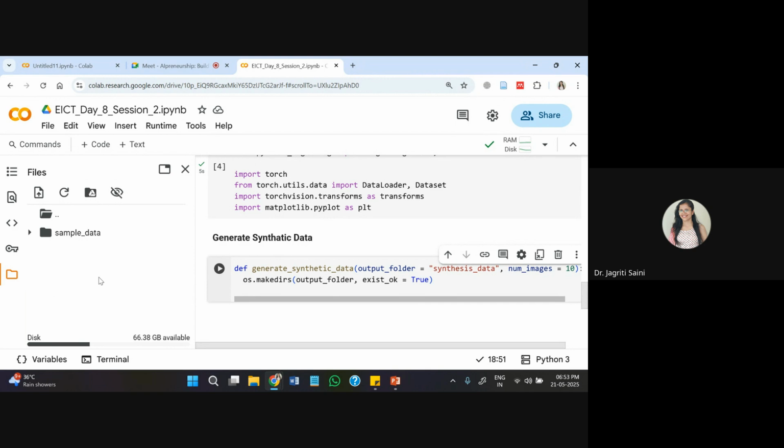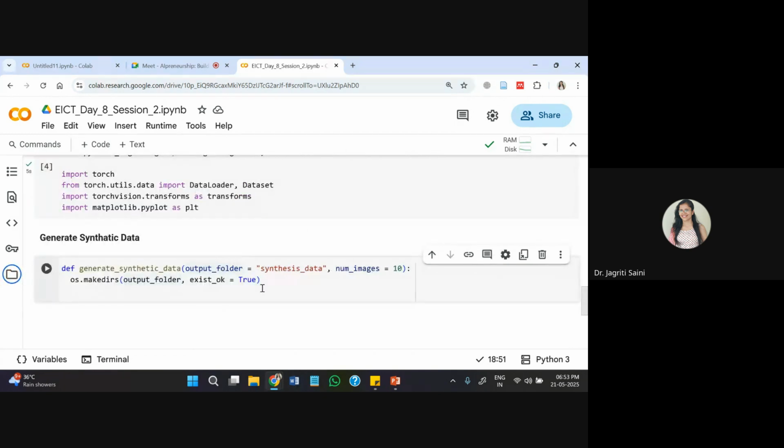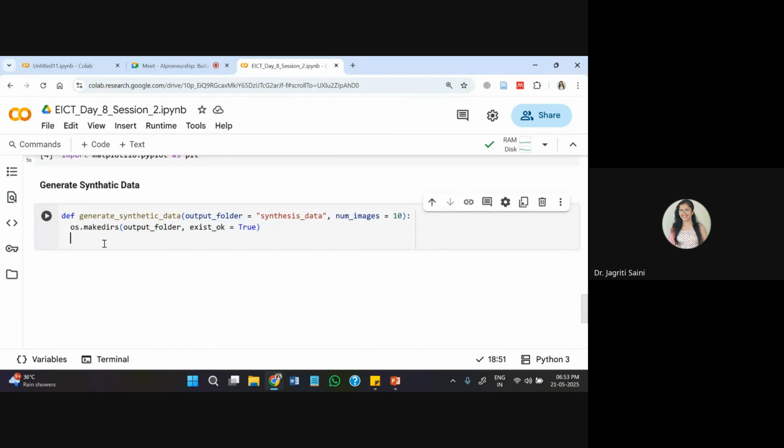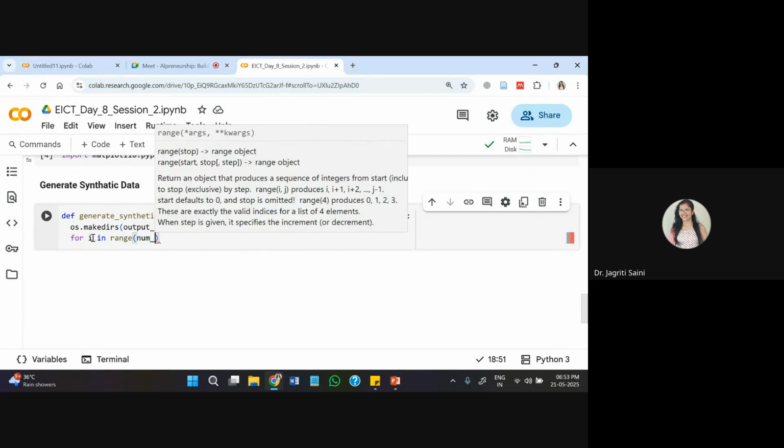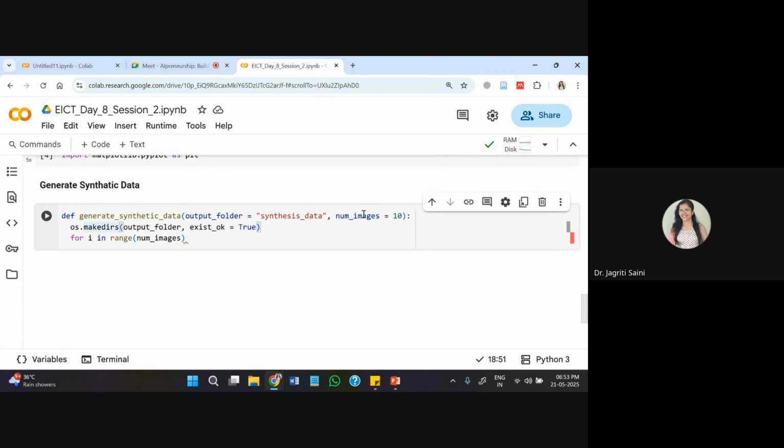So if we want that folder, we'll be executing this portion of data and then only that folder will be created further. So after this, further I'll use a for loop for i in range of num images, because I'll be creating 10 images. So I'm creating a for loop for this here. It will be iterating through i number of values. So maybe from 0 to 9, total 10 images it will be creating. And then it will be generating an image every time.